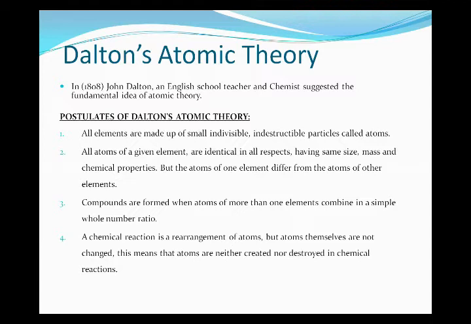The fourth relates to chemical reactions, which are a rearrangement of atoms; atoms themselves are neither created nor destroyed, they just change from one form to another. This is all about Dalton's atomic theory.